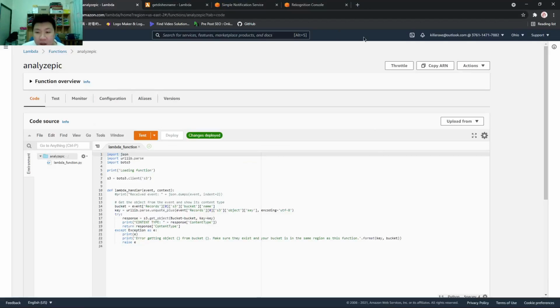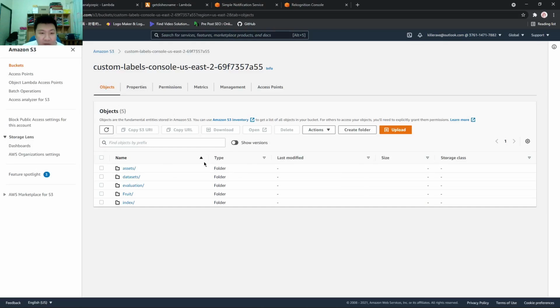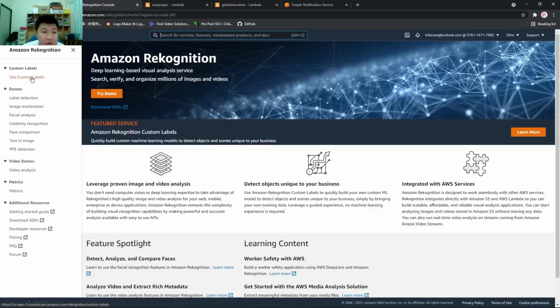Thank you. So now I will explain the part that we are doing. First, we need a storage that we created earlier. We use this Custom Labels console in S3. This S3 has the folder where we store the pictures of the ingredients that we need later, so that Rekognition has the time to build the data sets. After that, we go to Use Custom Labels,